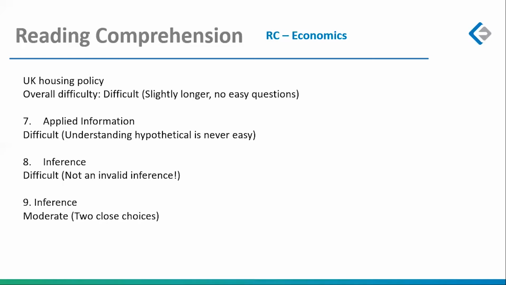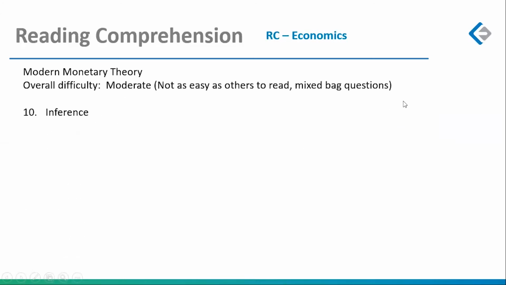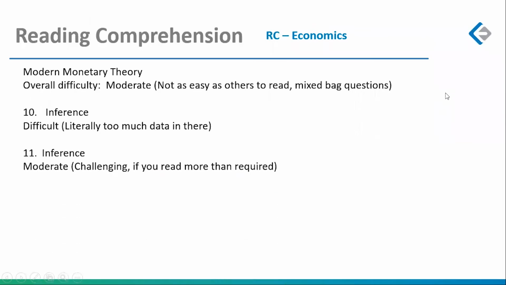An inference question, because the question again has a double negative, "not an invalid inference," takes you some time to understand. And then the third inference question, which was probably the only doable question for most of you in this passage, brings you to the last paragraph, MMT, not "make my trip," modern monetary theory. Overall difficulty level for me, it was moderate.